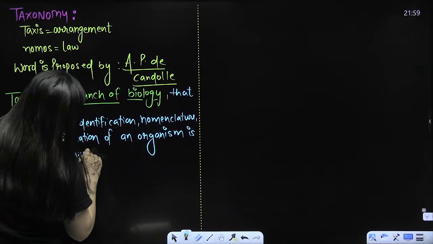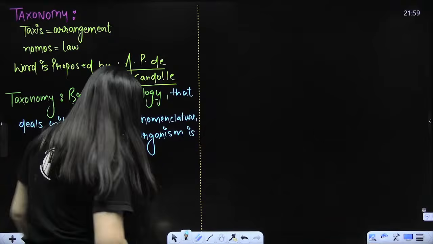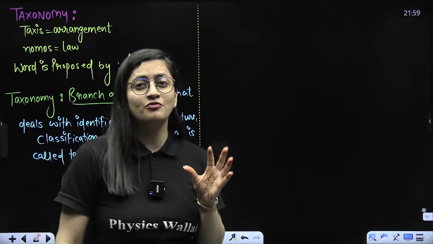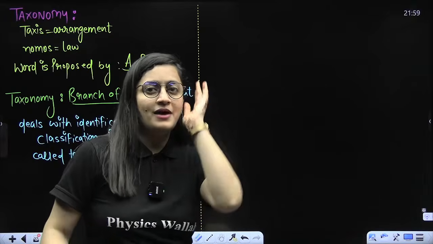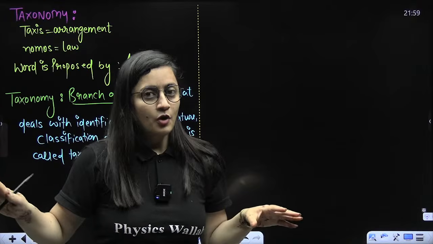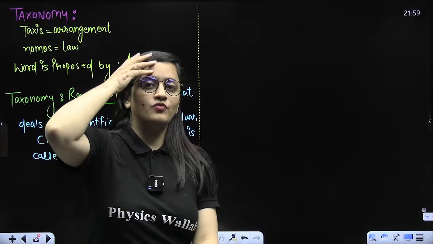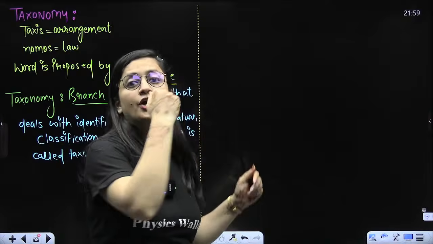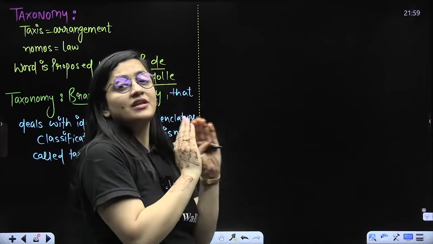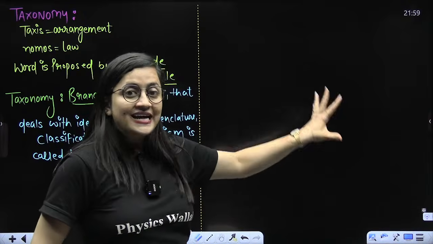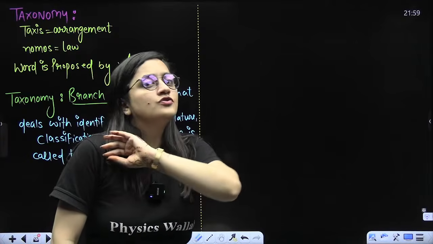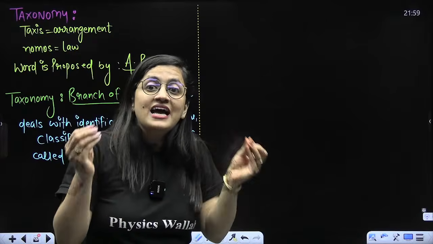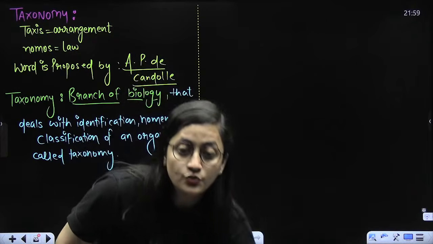Systematic arrangement overall is very important. Say for an example, if your Almira is not proper, it will take time to find out things, right? Don't be like, no ma'am, my Almira is not at all properly arranged, but still I'm able to find my stuff. Then you are a very good human being, but otherwise it is not possible. Imagine you're going to a library. In that library, there is no demarcation that it is a science section, social study section, commerce section. All the books are here and there. So it will take time, right?